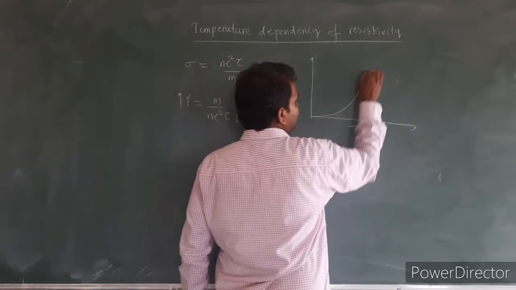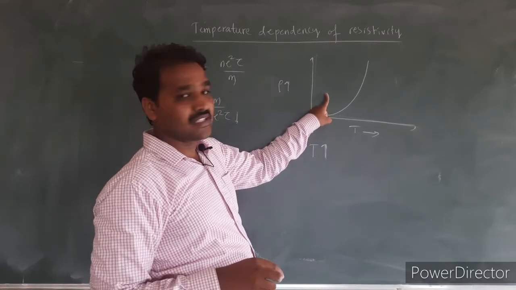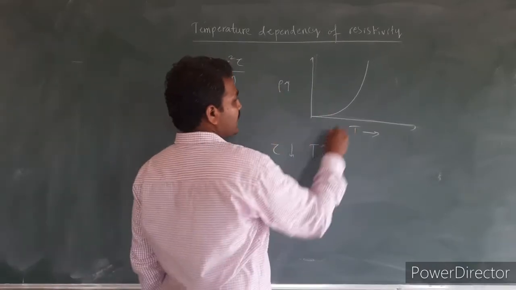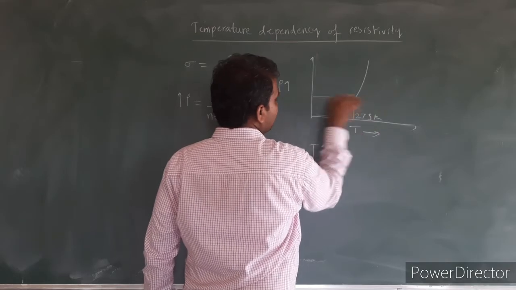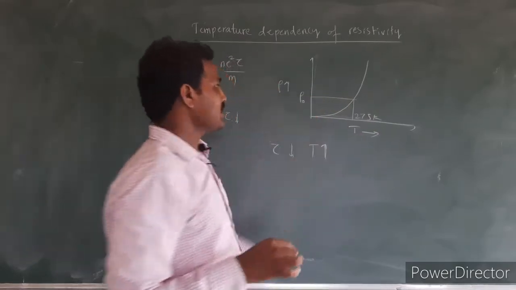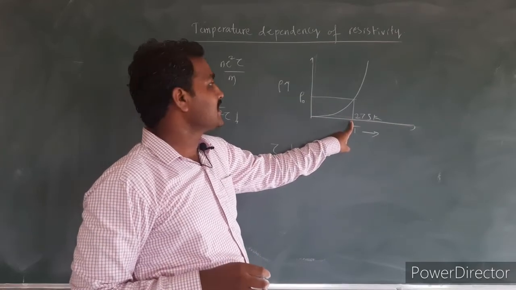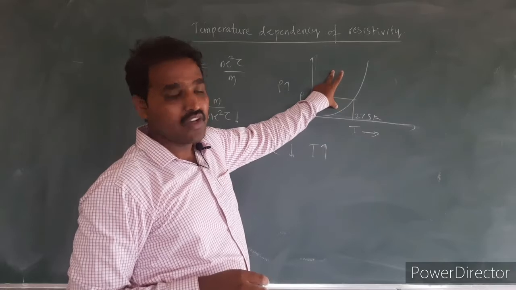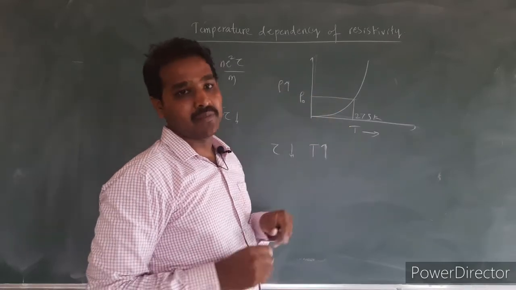So the variation of resistivity with respect to temperature is something like this. At the value of 273 Kelvin, the resistivity we write as rho naught. Rho naught is the resistivity of the metal at the temperature of 273 Kelvin. This is the graph of variation of the resistivity of metals with respect to temperature.